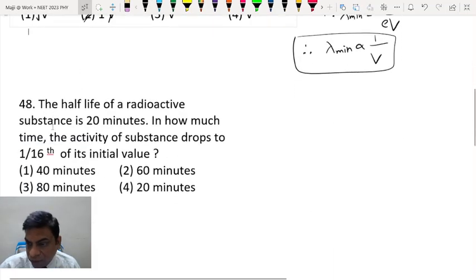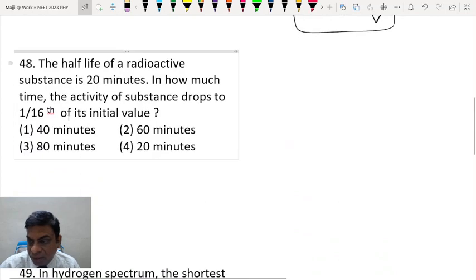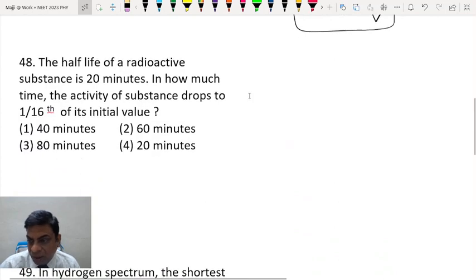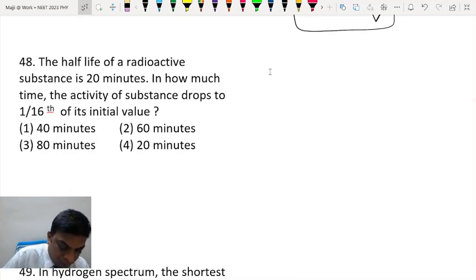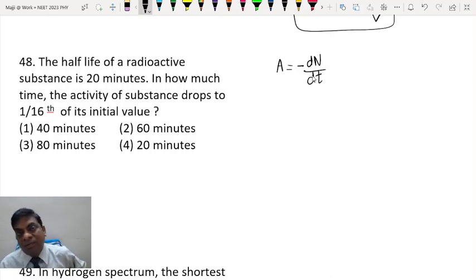Then moving on to the next question. The half-life of a radioactive substance is 20 minutes. In how much time does the activity of the substance drop to 1 by 16th of its initial value? Now as you know, activity is nothing but the rate of decay. Rate of decay of the radioactive substance is known as activity.